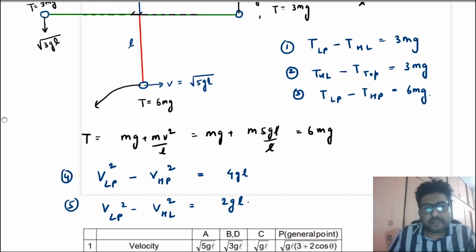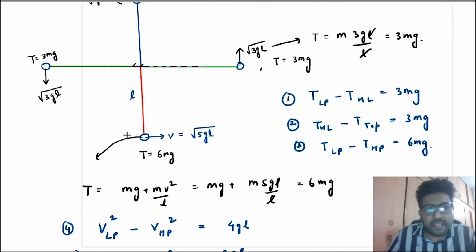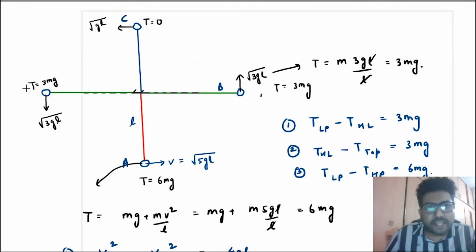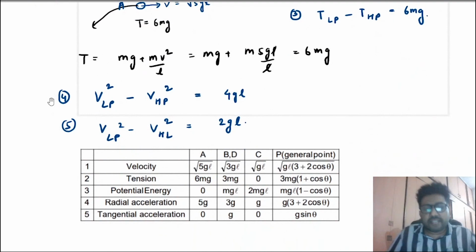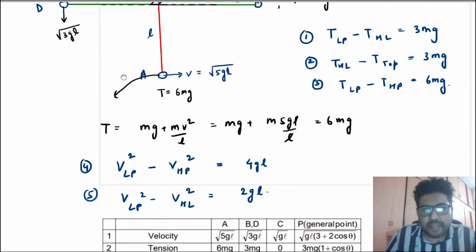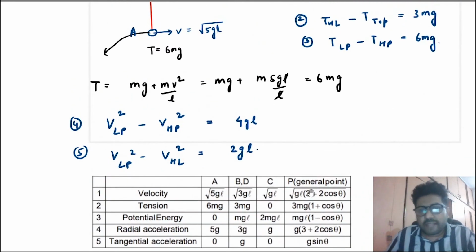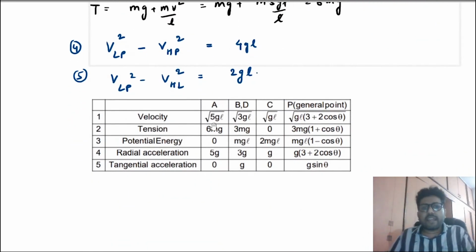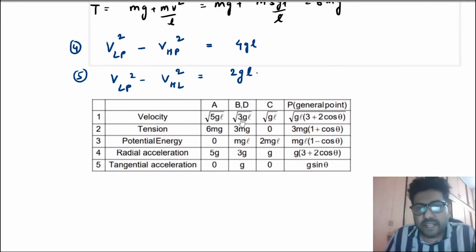Always. Suppose let us name this point A, this point B, this point C, and this point D. Then in this chart we are seeing the velocities at A, B, D and C, and also at any general point. The velocity at A will be root 5gl, at B and D will be root 3gl, and at C will be root gl for this case.